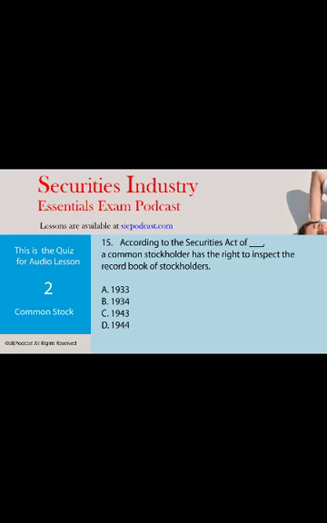Question number 15. According to the Securities Act of blank, a common stockholder has the right to inspect the record book of stockholders. And the choices are A, 1933, B, 1934, C, 1943, or D, 1944. And the answer is 1934. According to the Securities Act of 1934, a common stockholder has the right to inspect the record book of stockholders.